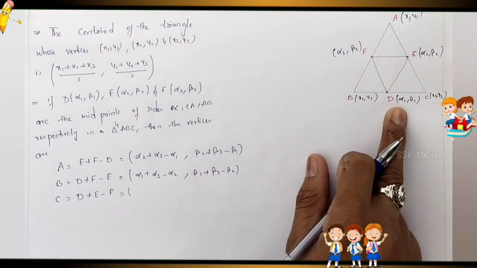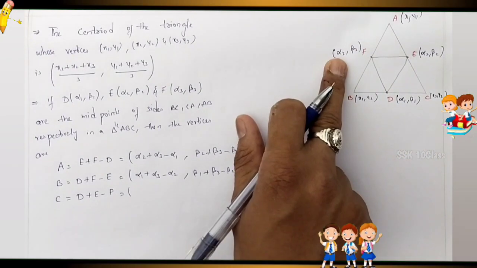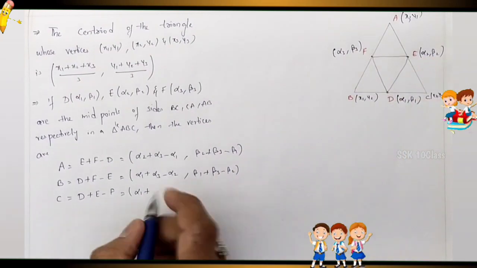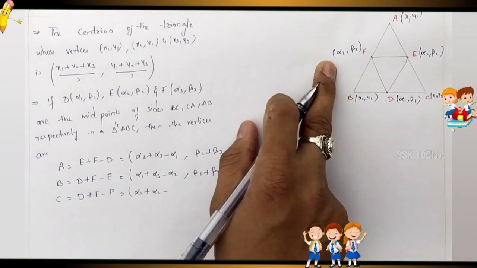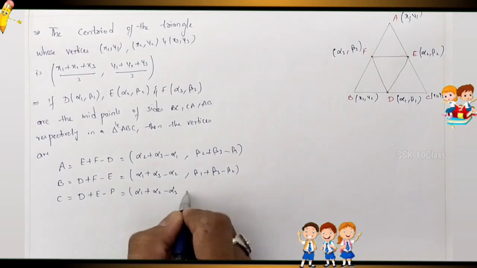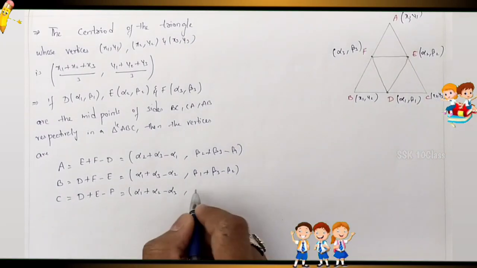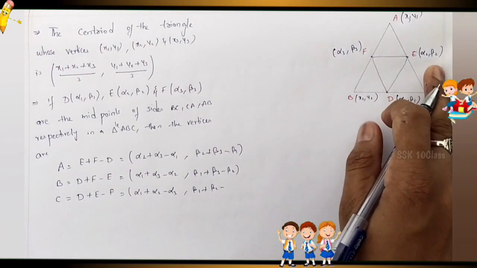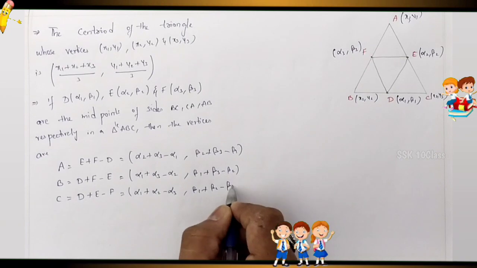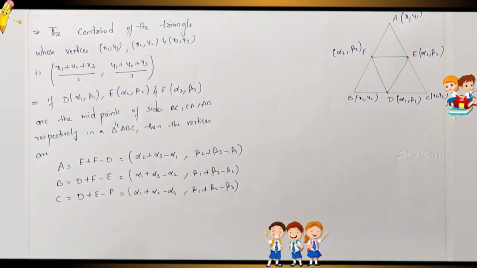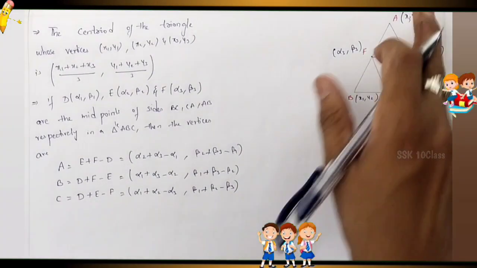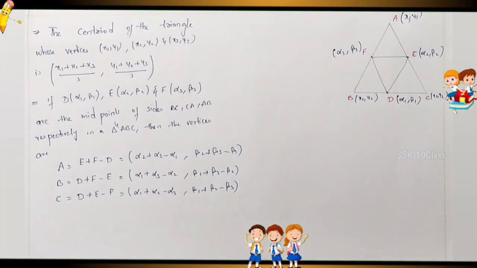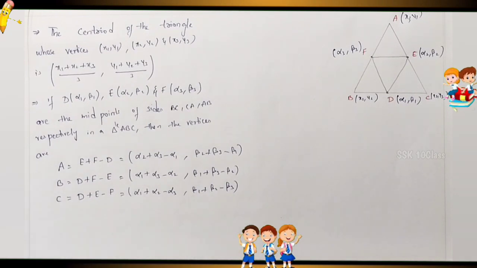Next the C value, first D plus E, with the opposite value being alpha 3. So alpha 1 plus alpha 2 minus alpha 3, and next beta 1 plus beta 2 minus beta 3. So we got the vertices A, B, C from the midpoints D, E, F. Okay, let us solve one problem so you can understand clearly.